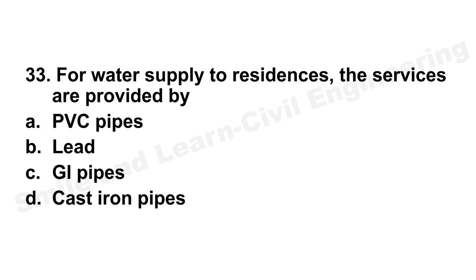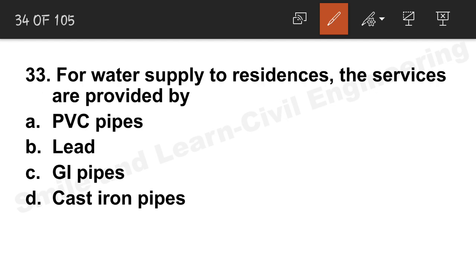Question number 33. For water supply to residences, the services are generally provided by house connection or house service. We use cast iron pipes, but nowadays PVC pipes are also used. Since this is the paper of 1998, back then only cast iron pipes were used.